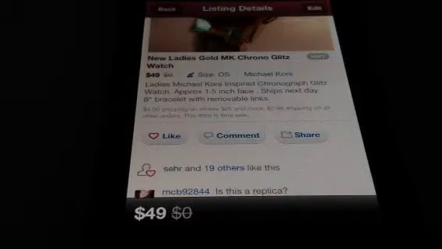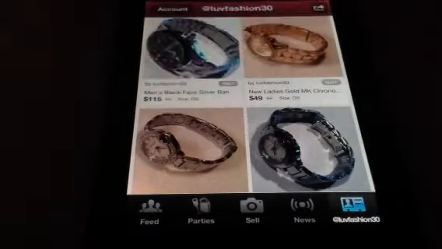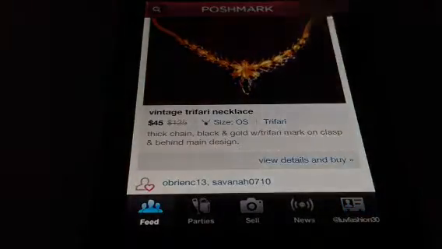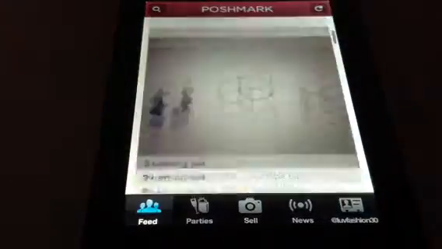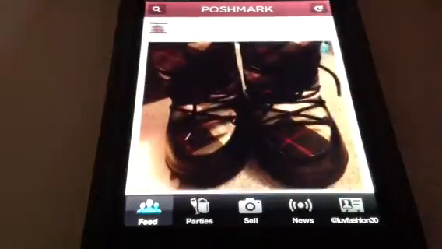So if I hit share on my listings, say once an hour, I'll increase the number of people who see it by probably 400 or 500, just because not everybody's online looking at it at the same time. So now the feed will update, and as soon as it updates, you'll see all the new stuff that pops up.